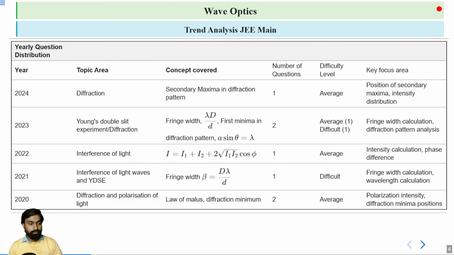In 2020 questions were asked from diffraction and polarization of light, number of questions 2, and both were average. So from this data we can say diffraction, polarization of light, interference, and Young's double slit experiment are the most important concepts for the examination.